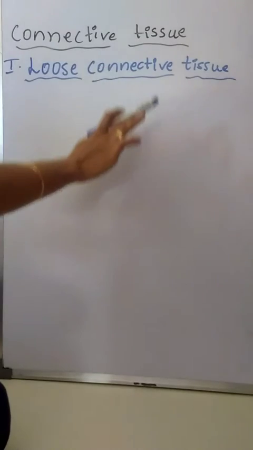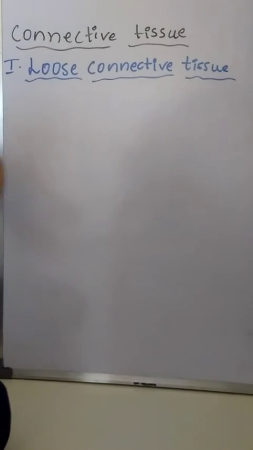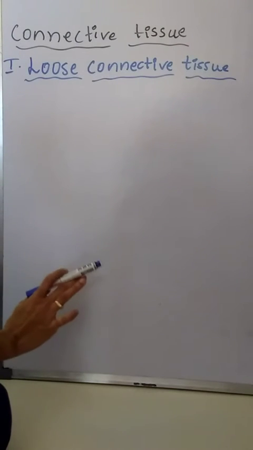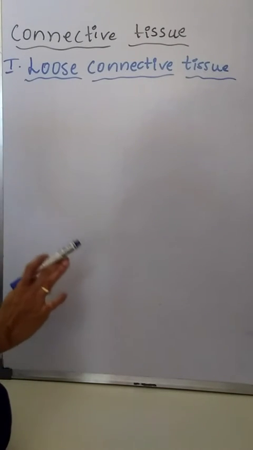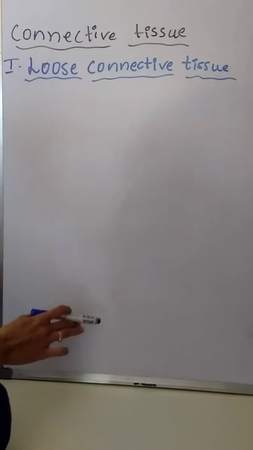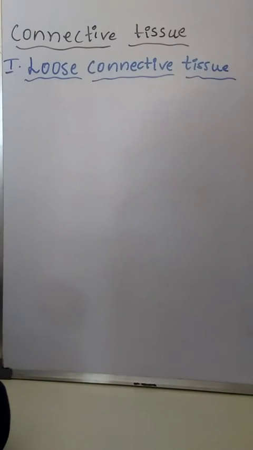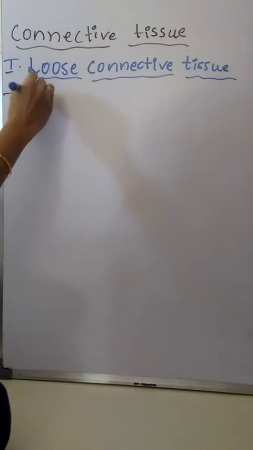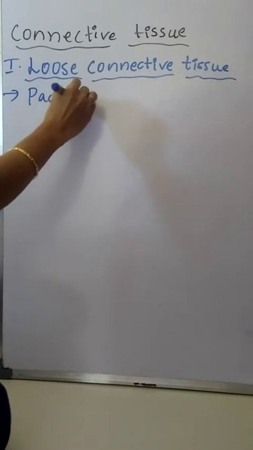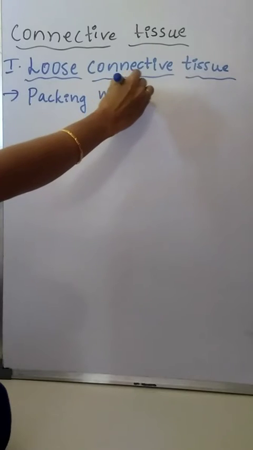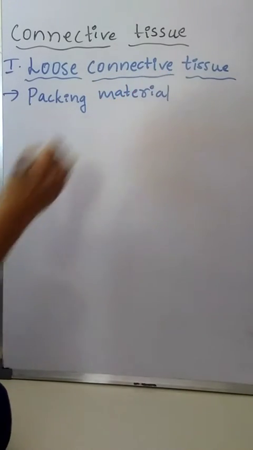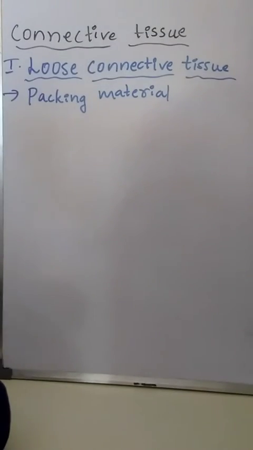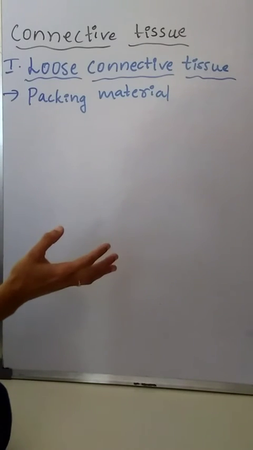Loose connective tissue is present in all parts of the body as a packing material. It acts as a packing material, present all over the body, because it fills the space between various organs.